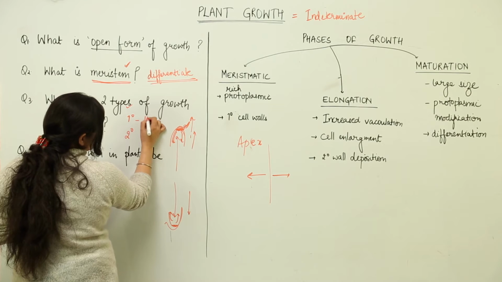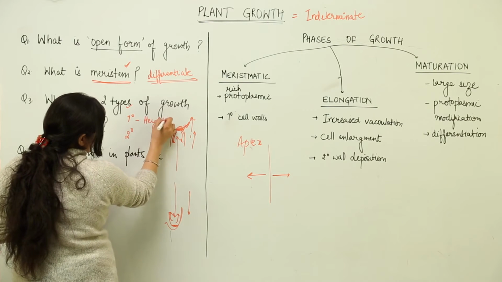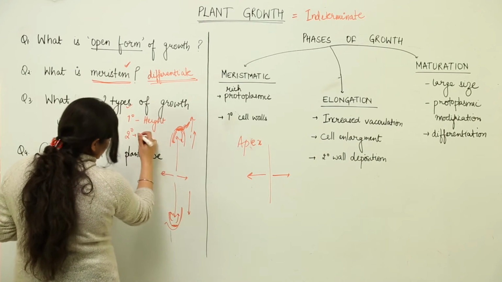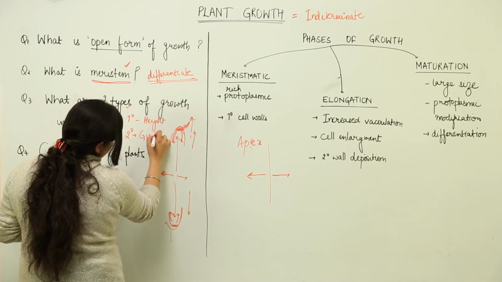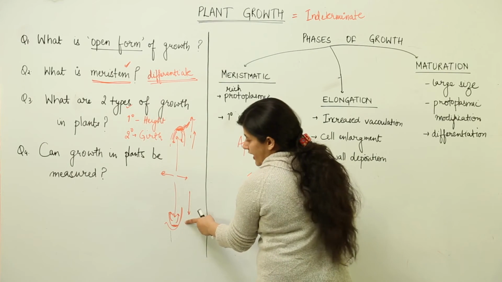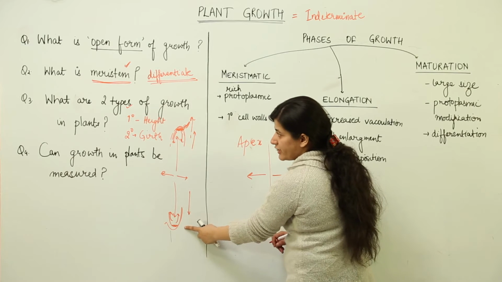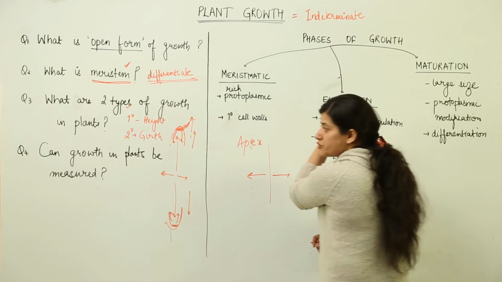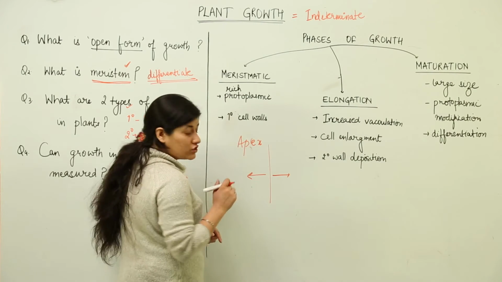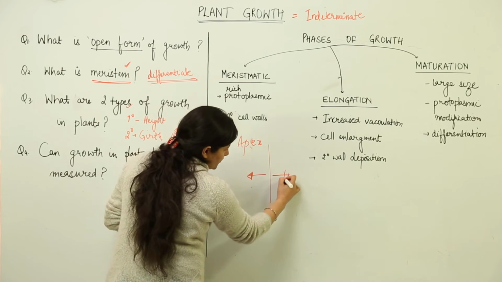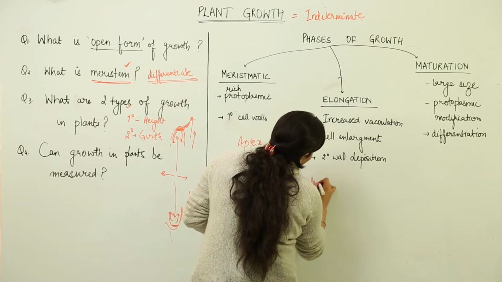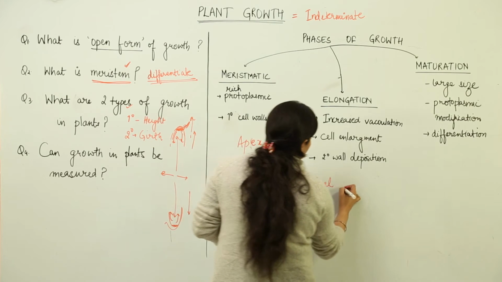Okay, it is height or length, as we call it, across the apex, and the other is radial, that is, increase in girth. Primary growth would be due to shoot apical meristem and root apical meristem, and the secondary growth which takes place in the plant would be due to another meristem, which is present laterally, known as lateral meristem, or we call it vascular cambium.